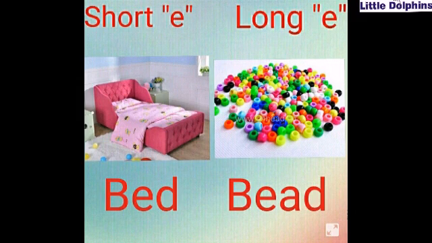But what will be B-E-A-D? There is the full sound of vowel E, that is E. B-E-A-D, bead. B-E-D, bed. B-E-A-D, bead.